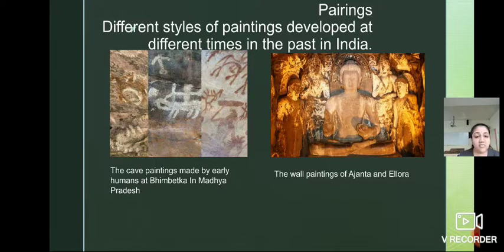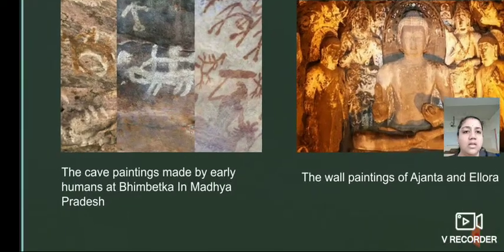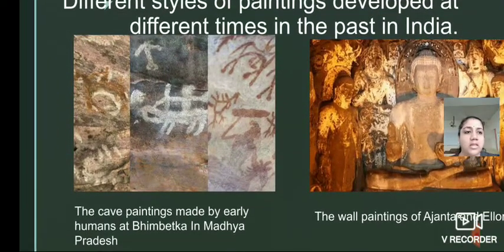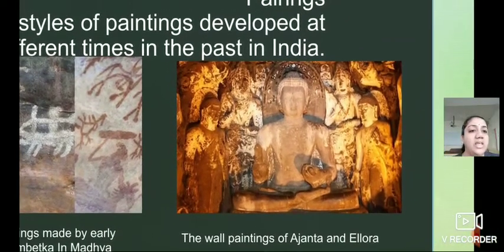See here. Different styles of paintings developed at different times in the past in India. The cave paintings made by early humans at Bhimbetka. Here you can see. Then here the wall paintings of Ajanta and Ellora.